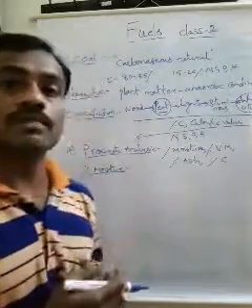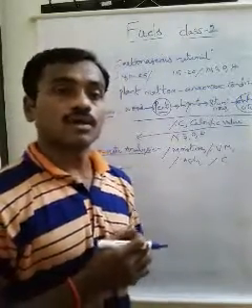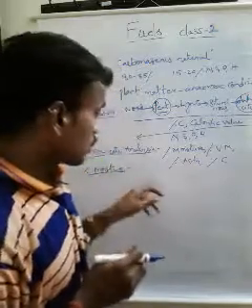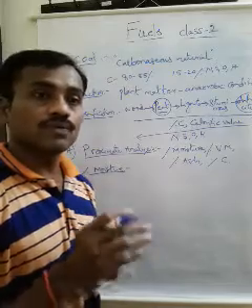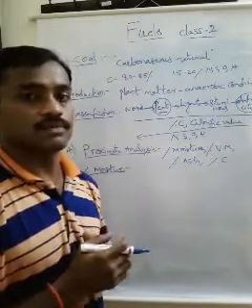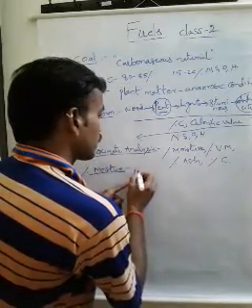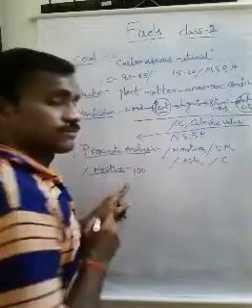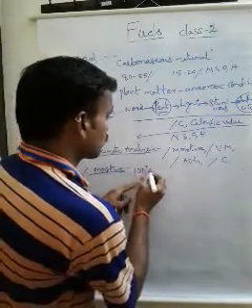How do we determine the percentage of moisture content in the given coal sample? A known weight of coal sample is heated in an electric oven at about 100 degree centigrade for a period of 1 hour.